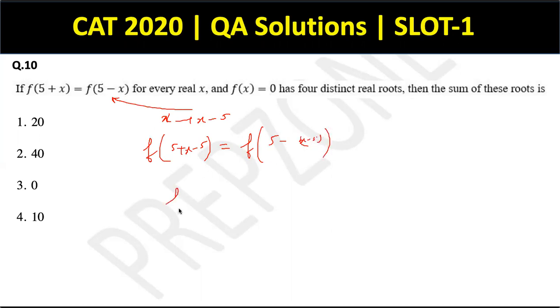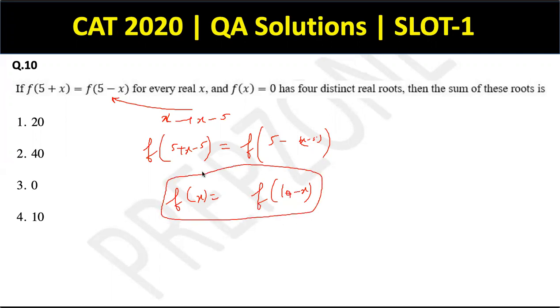Cool. So this is f of x equal to f of 10 minus x. Say, this equation that I've left with now shows that f of x will be equal to f of 10 minus x at every value. So at stages of 10, I'll be getting the same values. So whenever f of x is 0, f of 10 minus x will also be 0.